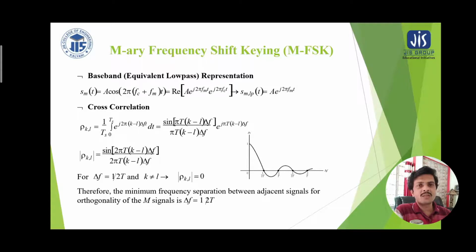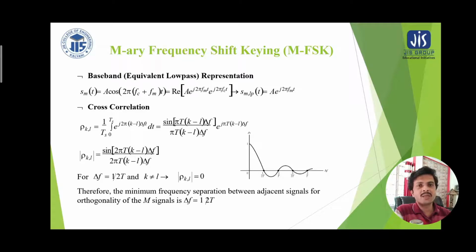So the cross correlation rho of kl is equal to sin of 2 pi T (k minus l) delta f divided by 2 pi T into (k minus l) delta f. This is the simple integration that has constructed the cross correlation of the M-ary FSK signal, where delta f is nothing but 1 by 2T, because T is the symbol duration and k is not equal to l.